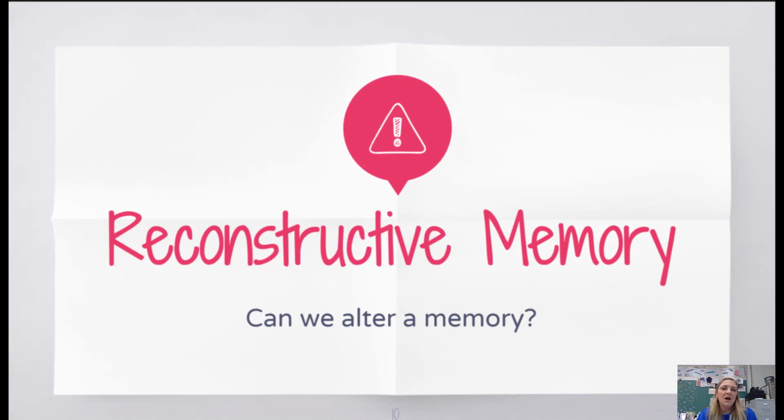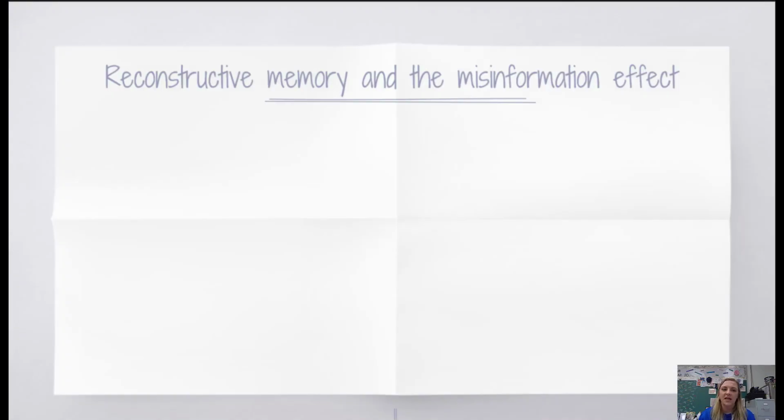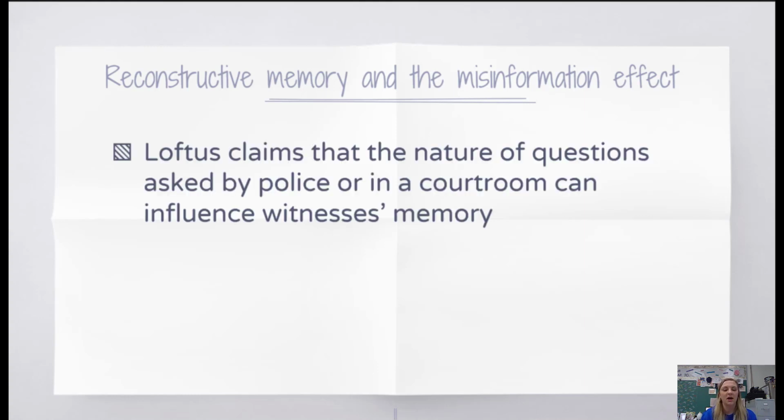The next thing we're going to talk about when we talk about the reliability of memories is the idea of reconstructive memory. And this is the idea of, can we alter a memory? So can a memory that we encode on our own that is actually true be changed throughout time? And we really are looking at 2 different things. Number 1, the idea of reconstructive memory, and number 2, the idea of the misinformation effect.